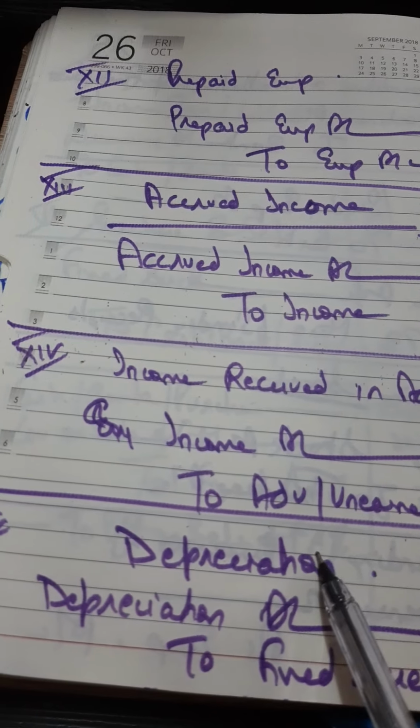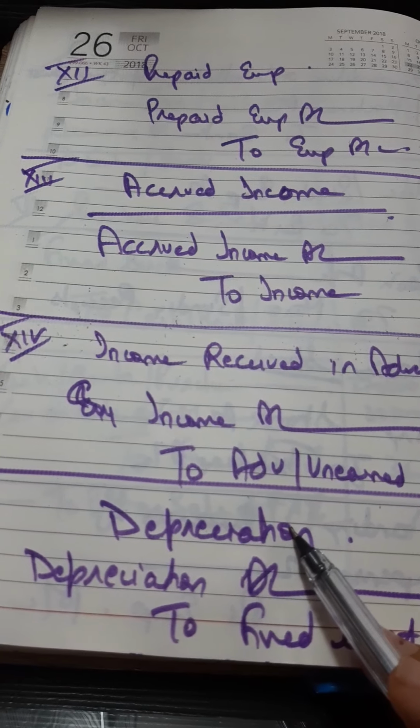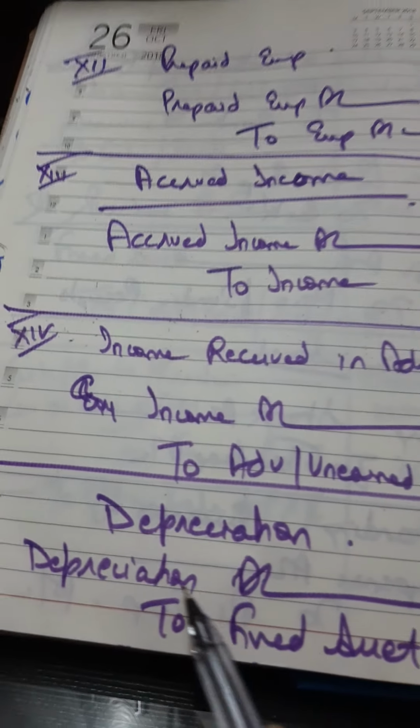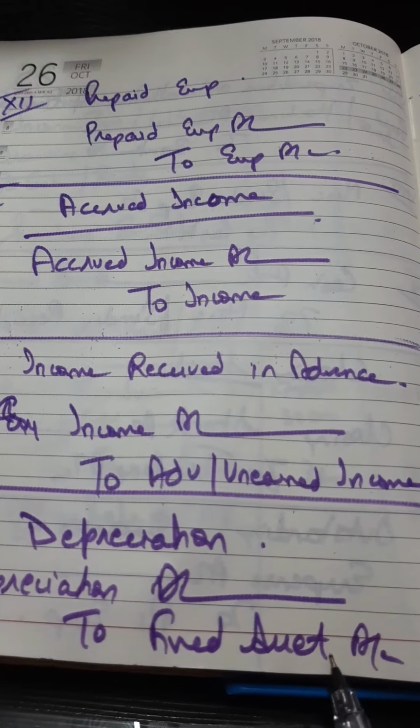Then comes the depreciation on fixed assets. It is basically a fall in the value of assets. So depreciation is an expense. It will be debited and it will reduce the value of fixed assets, so fixed assets will be credited.